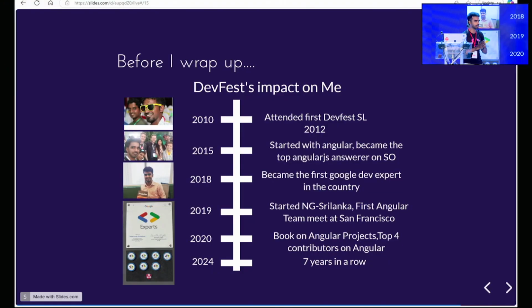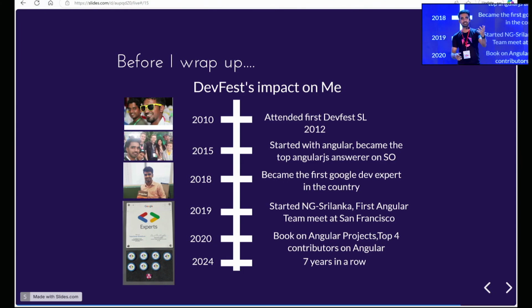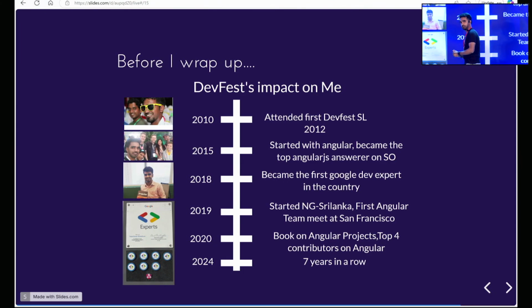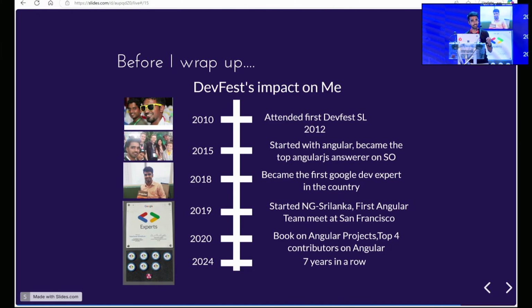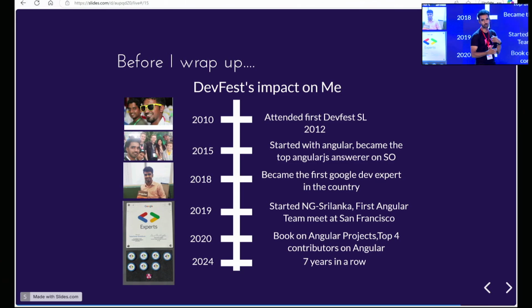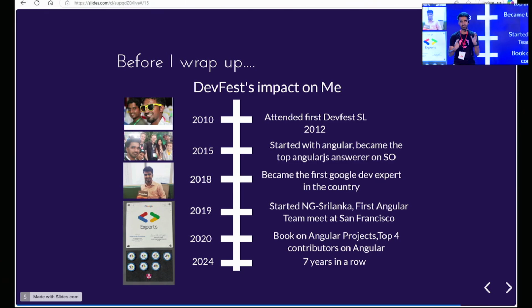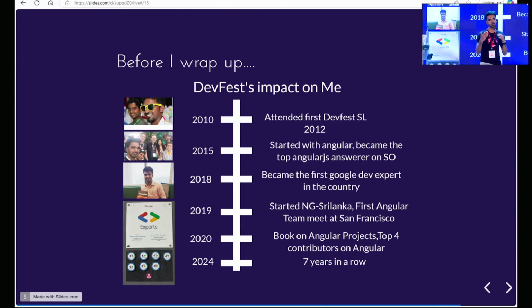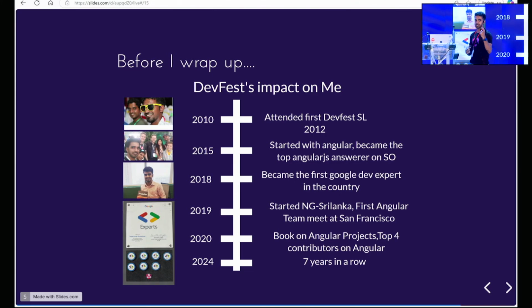I just want to highlight the impact that DevFest has created in my life so that you can take this as an inspiration to become the next Google developer expert from this country, right? So I started attending DevFest back in 2013. And then, I started building Angular, and you have to choose one technology that you need to master. It could be web, Flutter, Google Cloud, or any technology. Choose one, understand the fundamentals of it, and make sure you use that on a daily basis. Make sure you read about it every day, and share the knowledge with others so that you can build on your own.